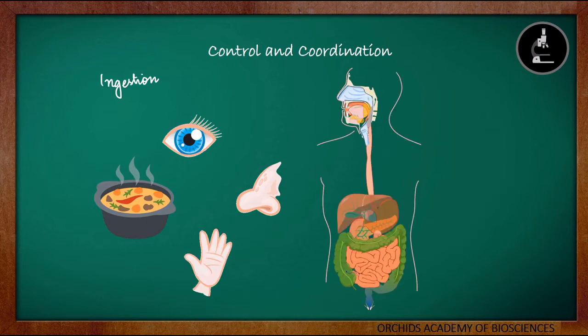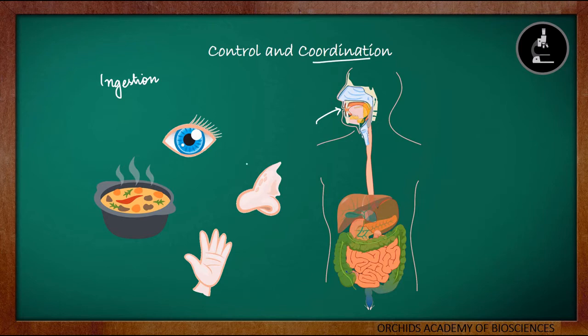So we can see just in such a small process of ingestion, there are so many organs involved, and all these organs are coordinating with each other so that we can take in the food through our mouth. For such a small process, there are various organs involved, and these organs coordinate with each other to perform the task. If they start working independent of each other, the task cannot be completed. So we can see every organ is coordinating with each other to perform the task of ingestion.